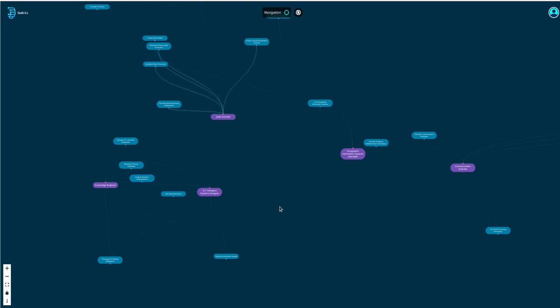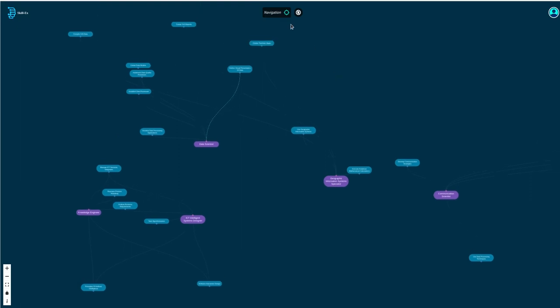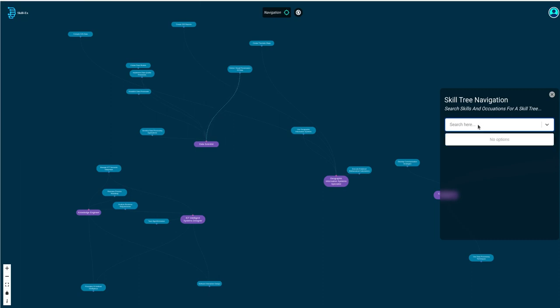But okay, if you're not really happy with the skills and the jobs that you see, saying, hey, okay, I know that I can be a data scientist, but deep down in my heart, I would really love to be, say, a marketing analyst. So just for that reason, we've given you this navigation button up on top. You go over here and I can say, I want to become a marketing analyst. So let me search for marketing analyst over here.